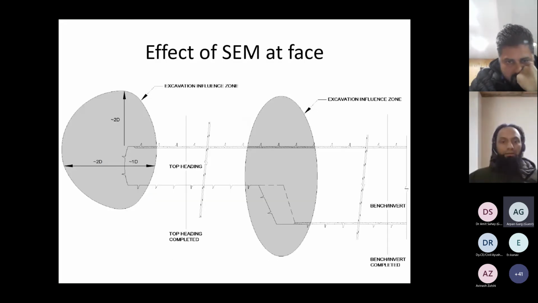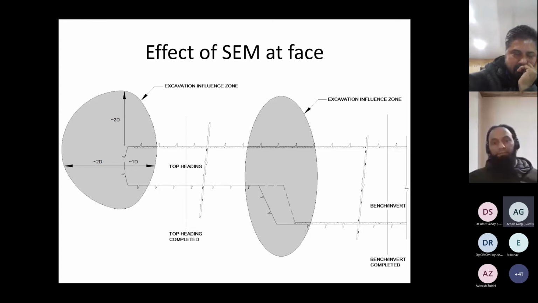So this is again a long section of a tunnel excavated at different phases, top heading and benching. You can see that the effect of a phase is extended up to different fractions of 2D, two times the tunnel diameter, where D is the size of this heading, not the entire tunnel. And again, at the benching, the size of the benching will govern the influence of the benching excavation. So all this has to be devised very carefully while we design our initial support system.